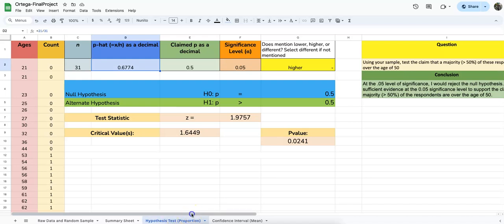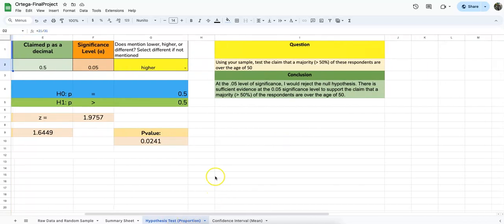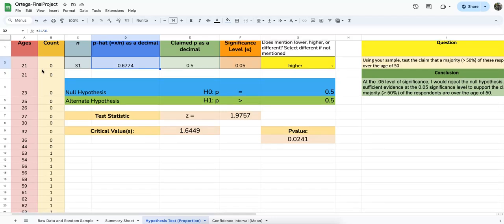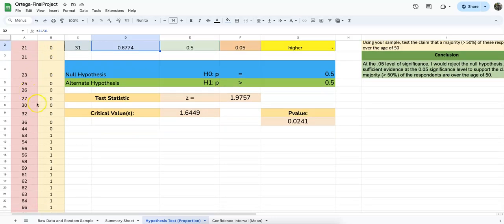And if we move on to our hypothesis test for the proportion, my question was, using your sample, test the claim that the majority, which is more than 50% of these respondents, are over the age of 50. So I've got my ages and my count. Anyone under the age of 50 gets a 0, and anyone 50 and above gets a 1.